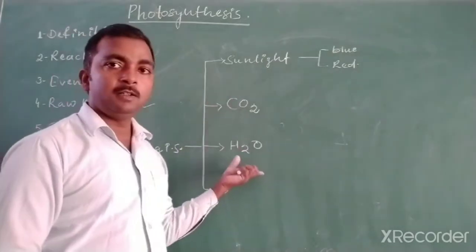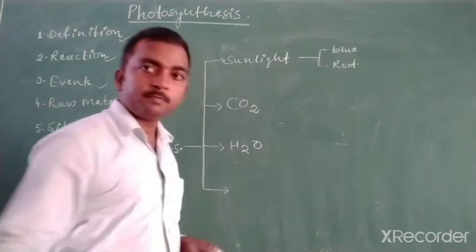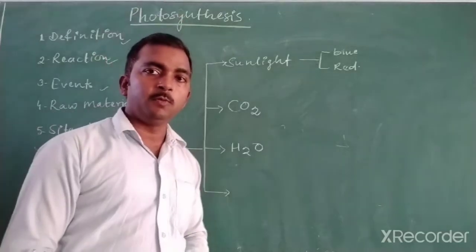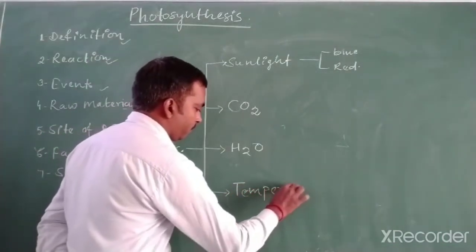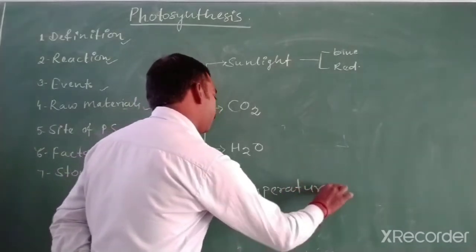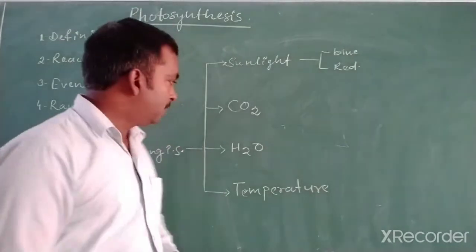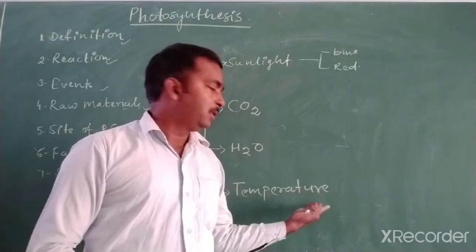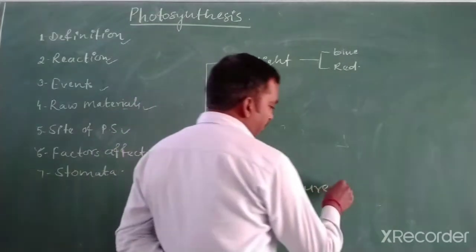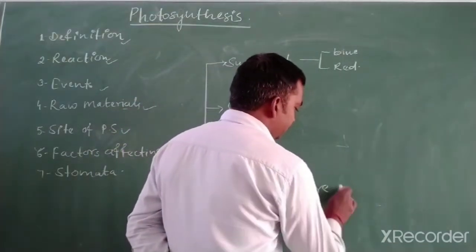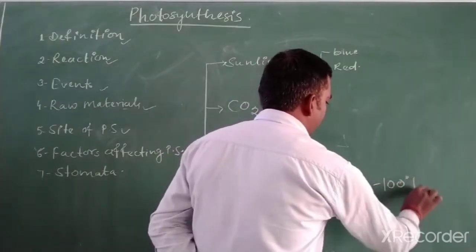So these are the 3 factors, and now the 4th factor is temperature. Temperature also plays an important role in photosynthesis. There should be an optimum range of temperature, and the optimum range of temperature for the proper rate of photosynthesis is about 59 to 100 degrees Fahrenheit.